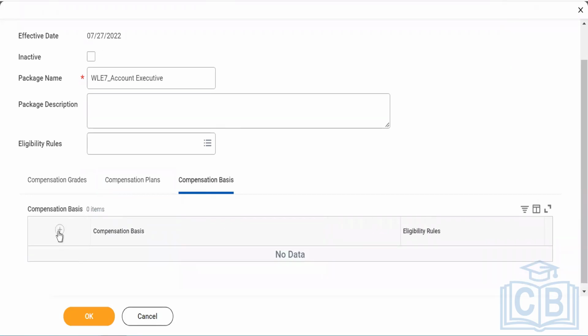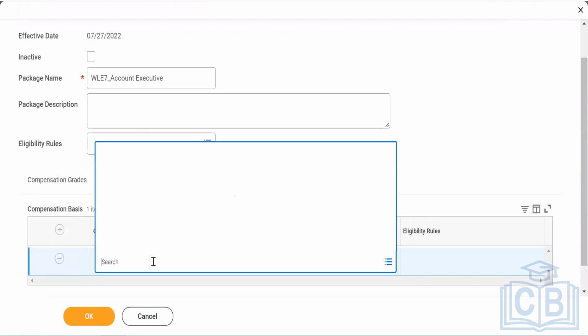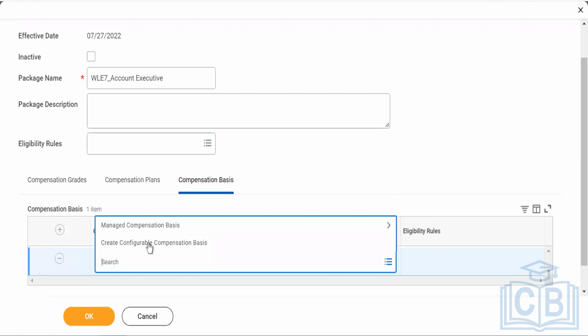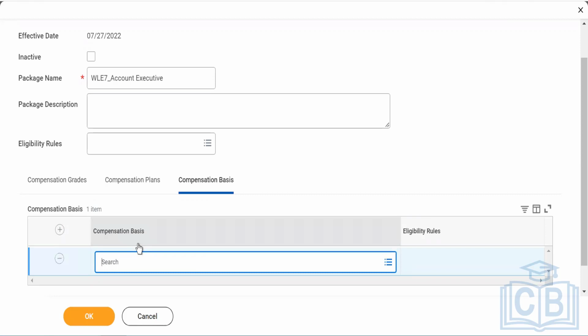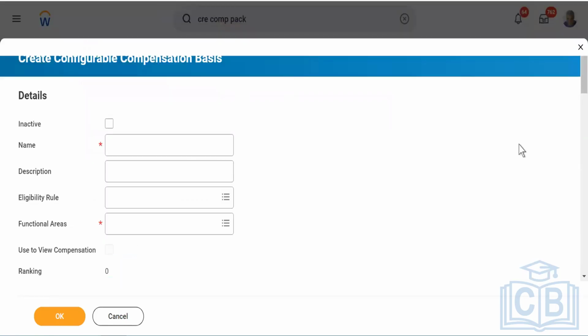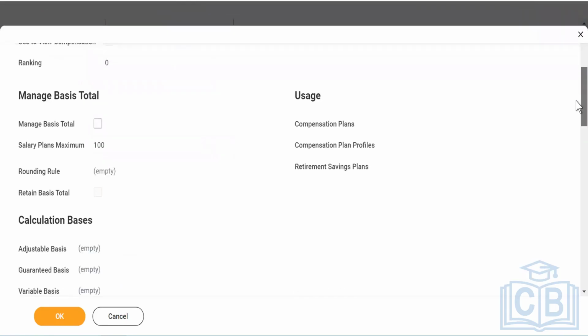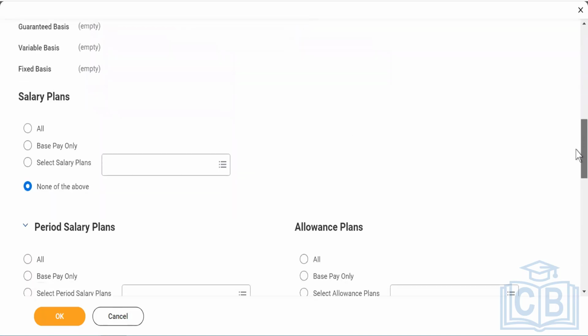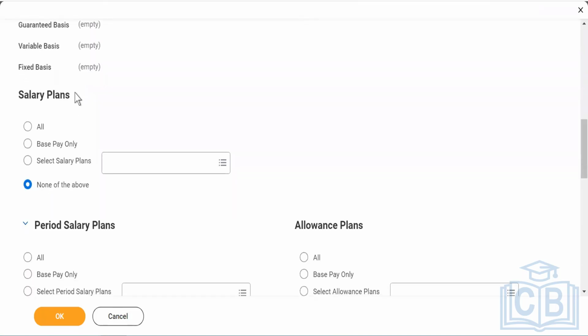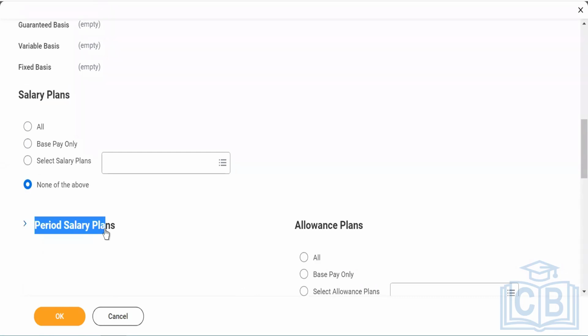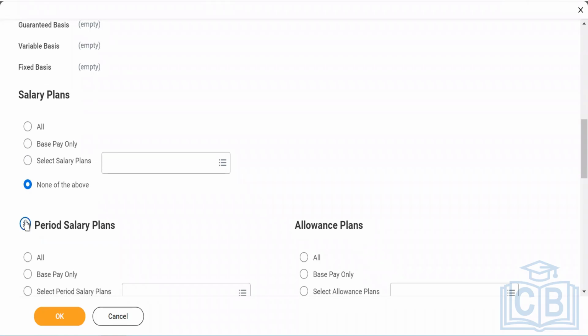And now some companies also have advanced compensation enabled. Although that is not part of the curriculum, I'm still showing it to you. I'll show you create configurable compensation basis. When I click on that, you see what things are going to come. You may not have seen that. You see the salary plans. So this is a chapter in itself. Then you have period salary plans. Do you know what a period salary plan is? Anybody of you?